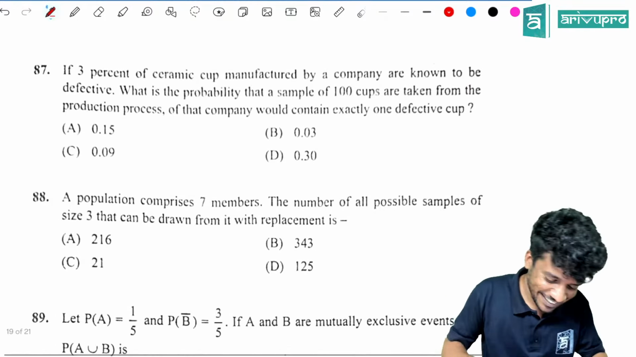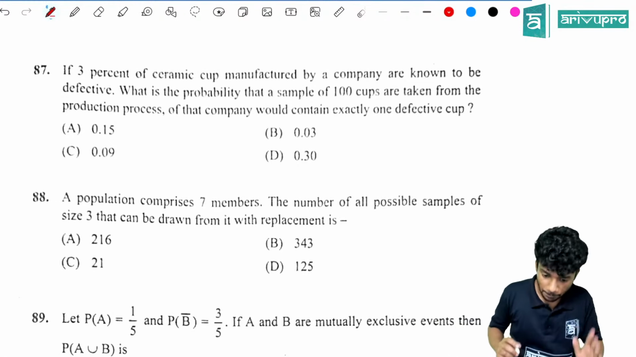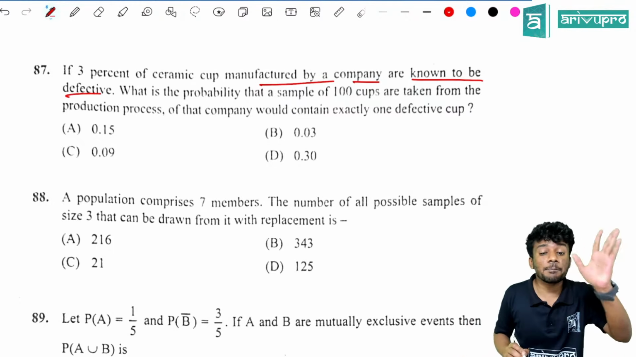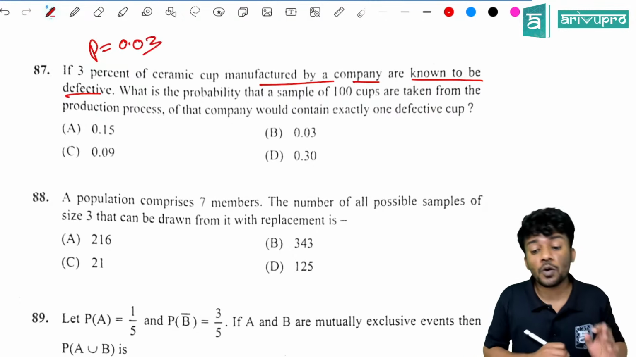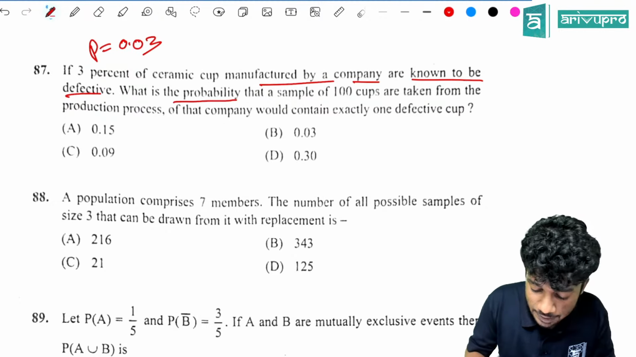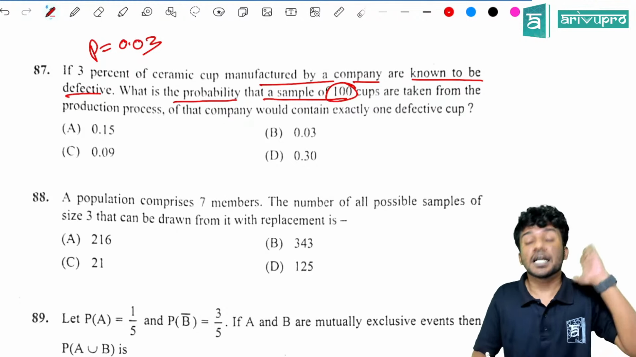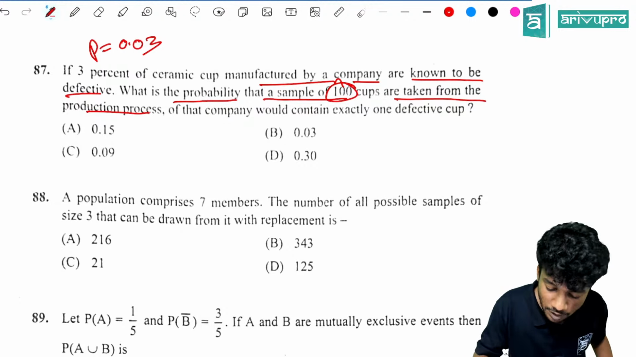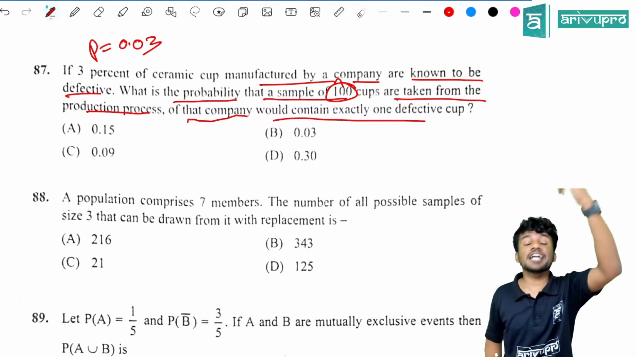Okay, that's all. Yes. If 3%, very good question. If 3% of ceramic cups manufactured by a company are known to be defective, so 3% is defective. That means P is equal to 0.03. What is the probability that a sample of 100 cups, so N is 100, taken from the production process of that company would contain exactly one defective? P of 1 we need to find.